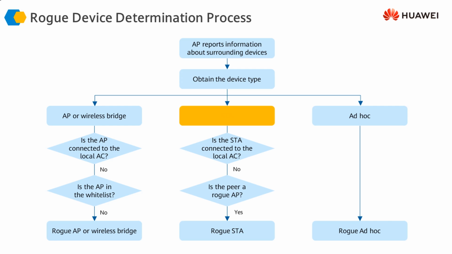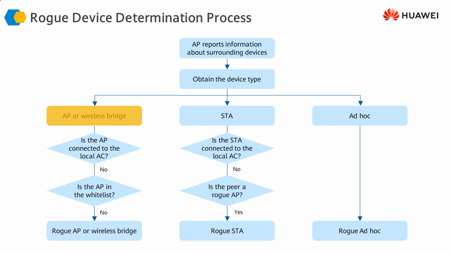And if it's a mobile, a computer or a laptop which is not working in ad hoc mode, it's a regular device, but is it connected to or registered with the controller? If it is not registered with the controller, or it is connected to a rogue AP, then it is going to be reported as a rogue station.